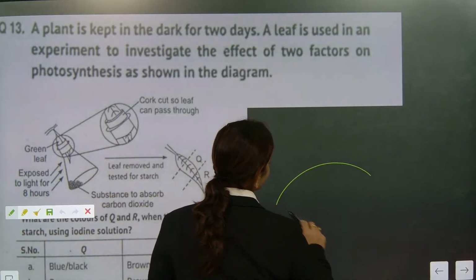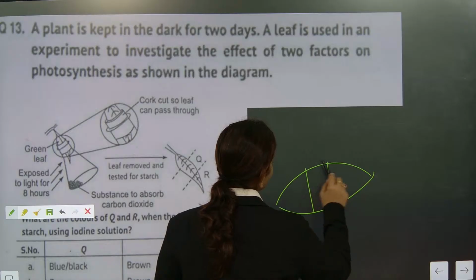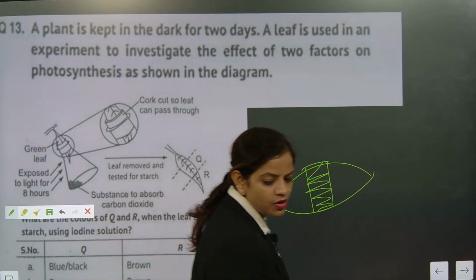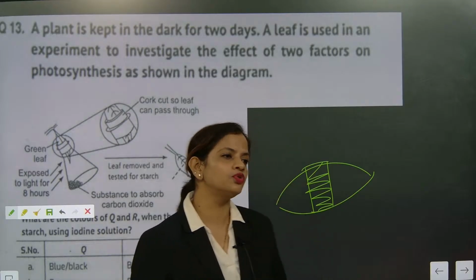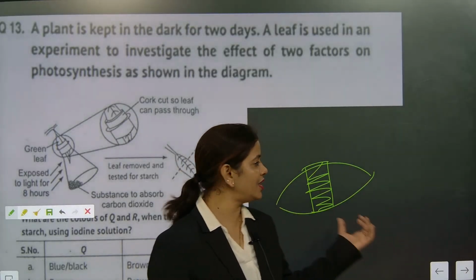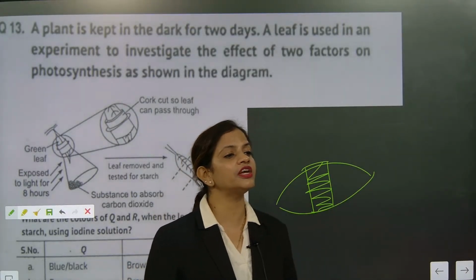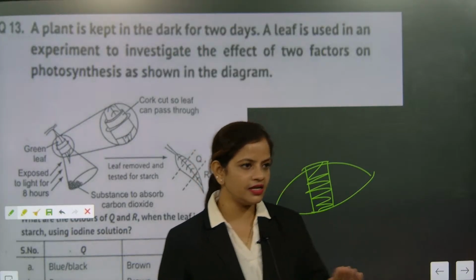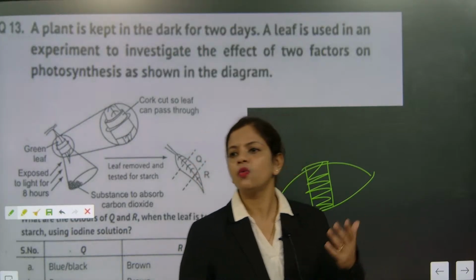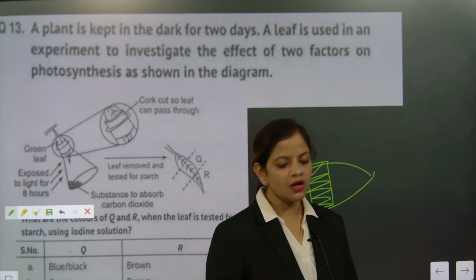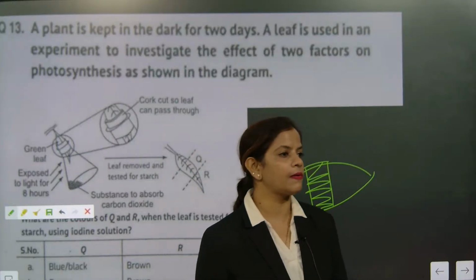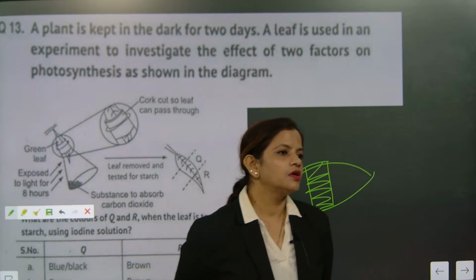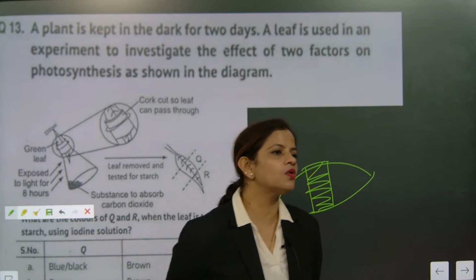So the leaf will have one region covered up. This region-covered leaf will be exposed to sunlight for 2 to 3 days. After that, we are taking it out. First, what are we putting it in? Alcohol, with mild boiling. After that, cleaning, and then we are putting it into alcohol. What is the work of alcohol? Alcohol will remove most of the chlorophyll.